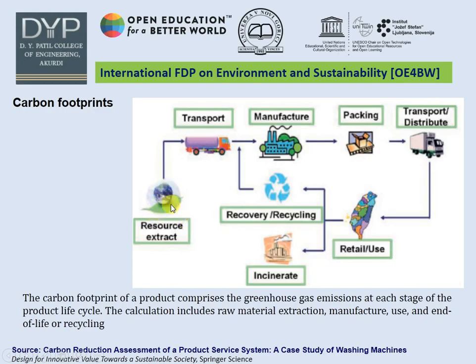The raw material is extracted from the earth and transmitted to the manufacturing company. After manufacturing, it gets packed and is transported to the distributor. From the distributor, it is transmitted to the retailer, and from the retailer to the customer. And after a certain usage or valid time, it gets recycled.